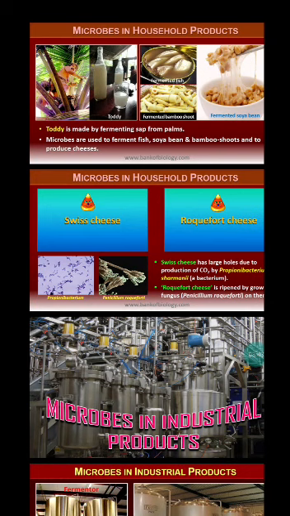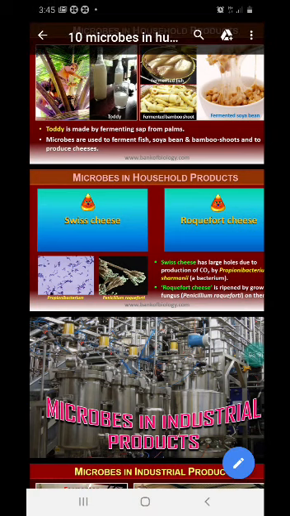And Roquefort cheese is ripened by a particular type of fungus grown on it, called Penicillium roqueforti. It gives a particular flavor or taste to that cheese because of this fungus grown on it.